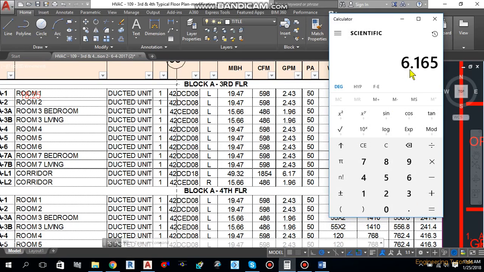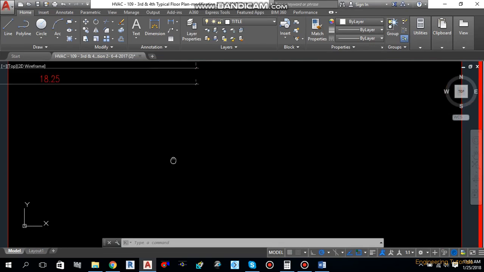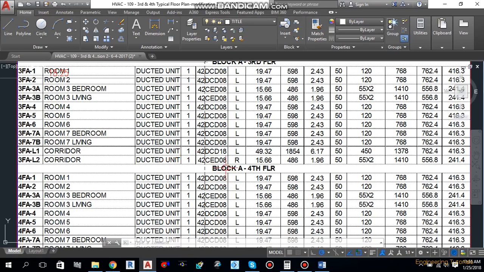How much GPM did we get here? 6.165, that is 6.17. As you can see, 6.17 GPM over here. In the same way you can do it for air handling units and all of the FCUs. So this is how you can calculate GPM for a fan coil unit or air handling unit.